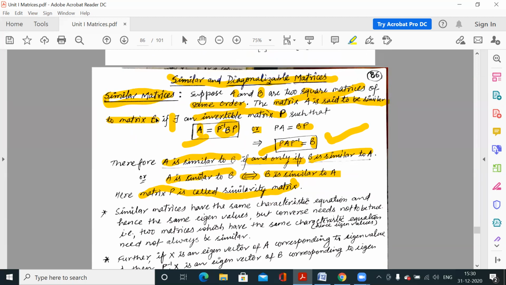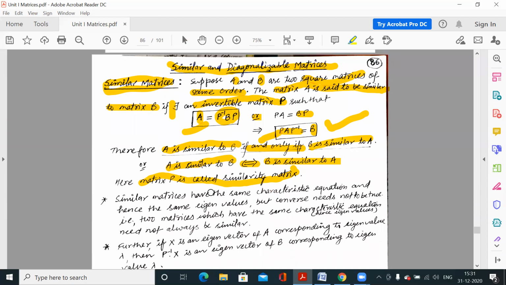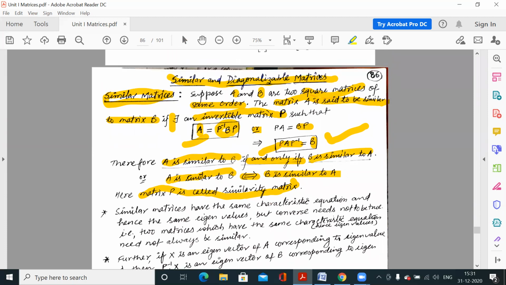So whenever we have a question like prove that or check whether the two given matrices are similar, we have to prove that there exists one invertible matrix P such that P inverse BP is A or P inverse AP is B. So if we are capable of proving either of these conditions, we will say A and B are similar matrices. So next, the next question: diagonalizable matrix, when is one matrix diagonalizable?